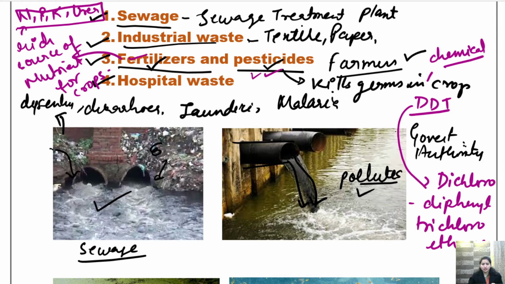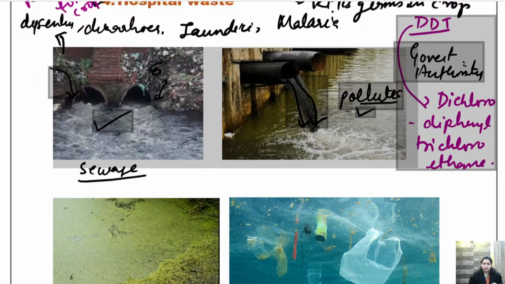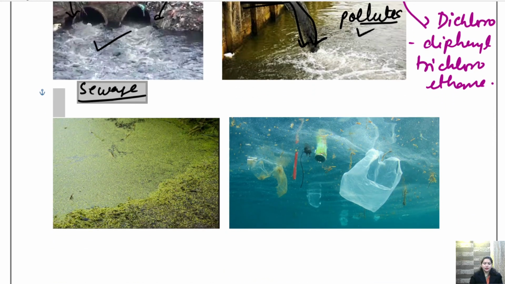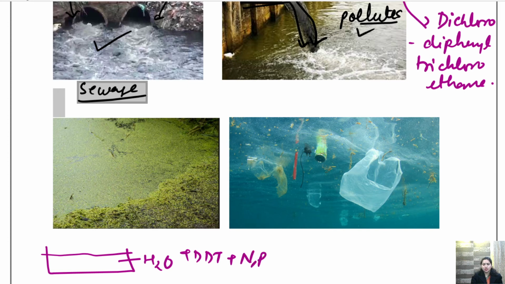There, what happens is the pH and the balance of water is hampered. We know that water is H2O, right? Now if we add DDT to it, or any nitrogen or phosphorus or potassium, anything added to it, then the balance of water will be disturbed, isn't it?